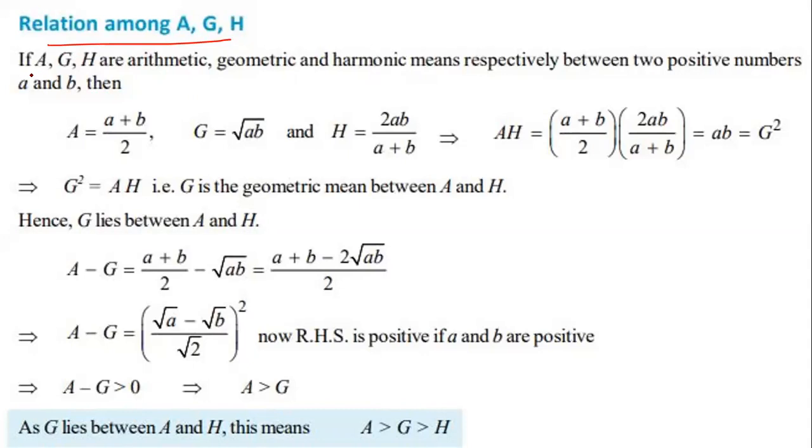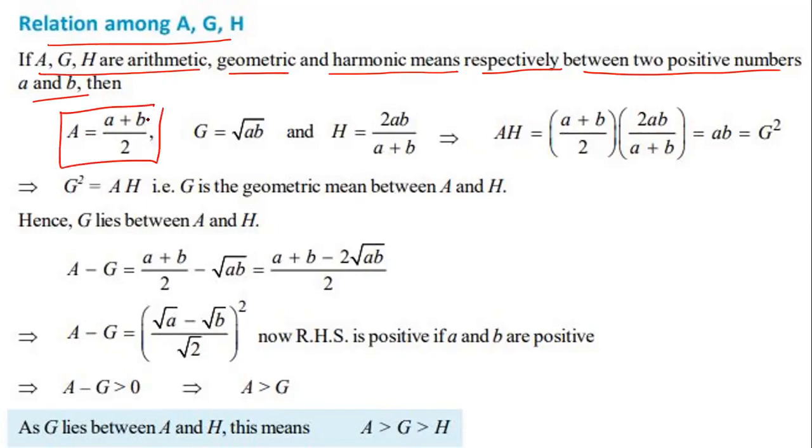If A, G, H are the arithmetic, geometric, and harmonic means respectively between two positive numbers a and b, for example, then what is the arithmetic mean? A equals (a plus b) by 2. What is the geometric mean? G equals root of ab. What is the harmonic mean? H equals 2ab by (a plus b).